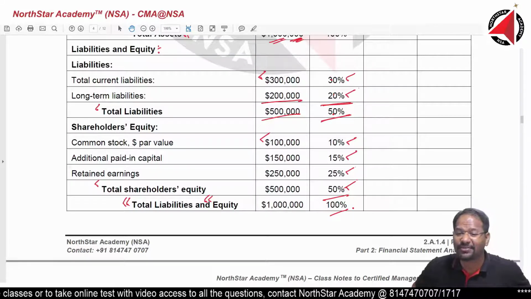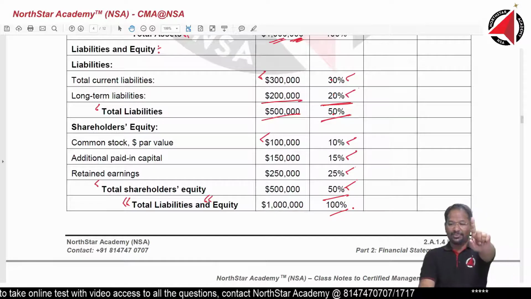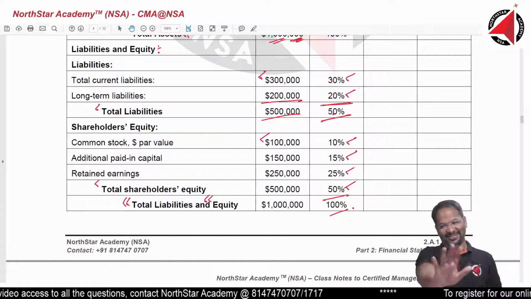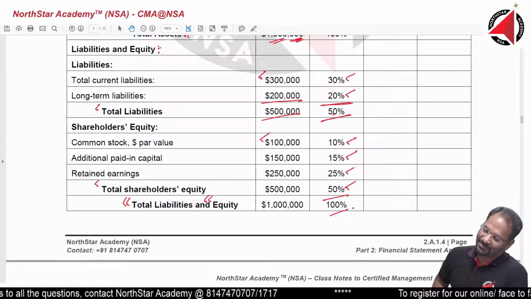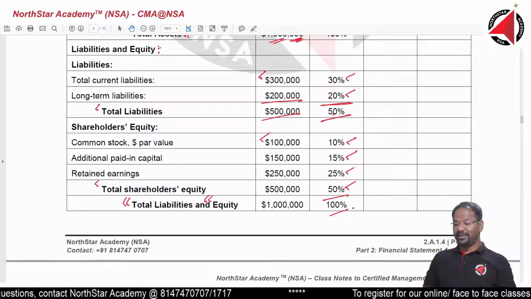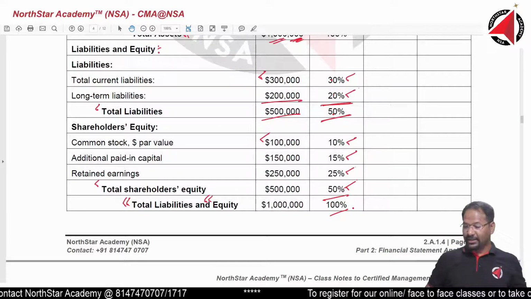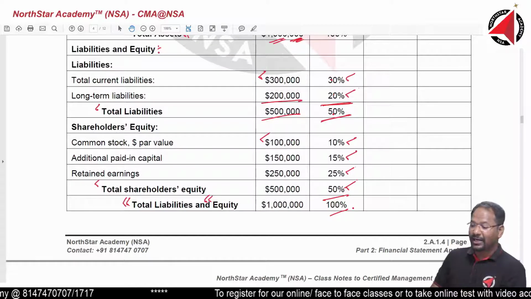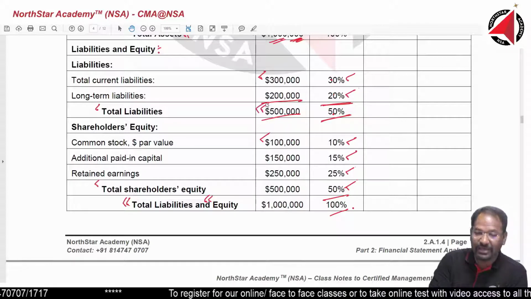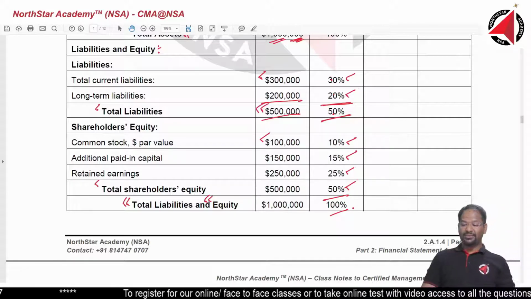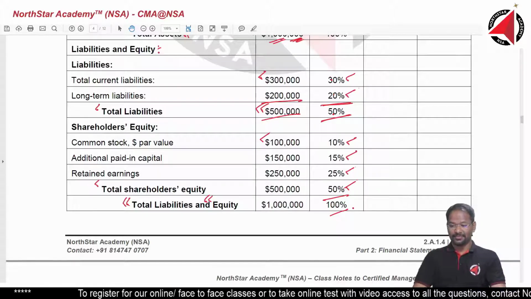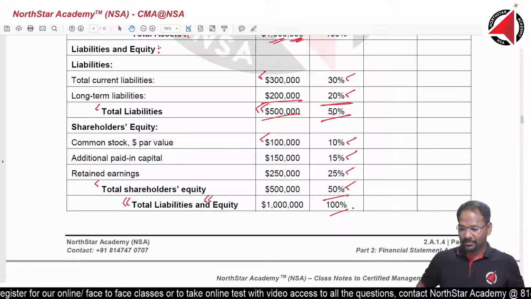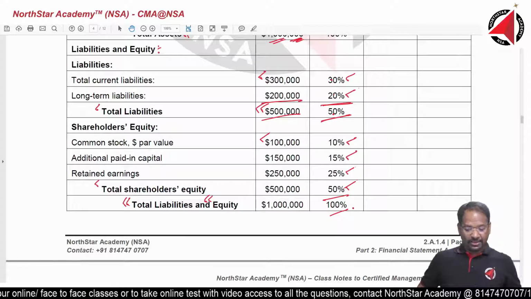Anyone who got 150? At least one guy I want who got 150. Sir, first you tell me how much you got. Oh, none of you got 150. Oh, super. Very good. Then you have used the calculator awesomely. Okay, Akshita got 150. Akshita, you got 150 because you had also pressed 500,000 equals. Alright. Rest nobody got. Awesome, guys.